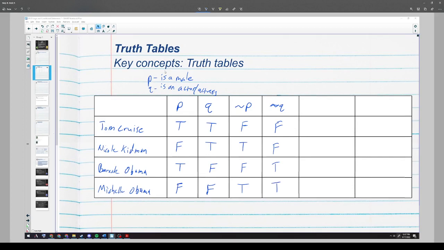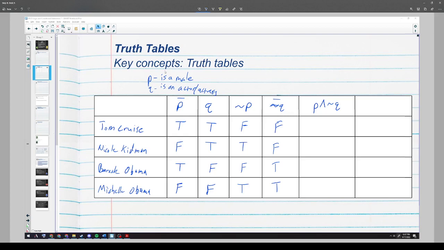And then these are all just obvious, right? But then what I can do is I can make conjunction and disjunction columns. So if I wanted to see, is the person a male and not an actor or actress? So I'm looking for where P and not Q are both true. So I'm going to ignore these two columns. I'm going to look at the first and the fourth column.